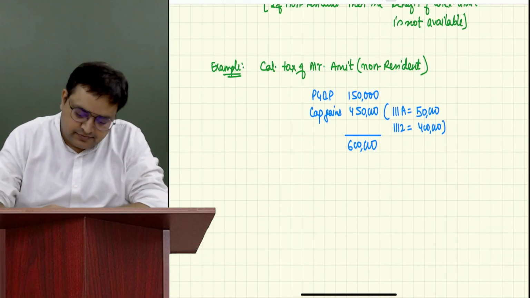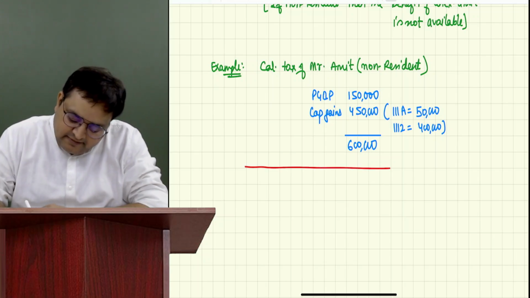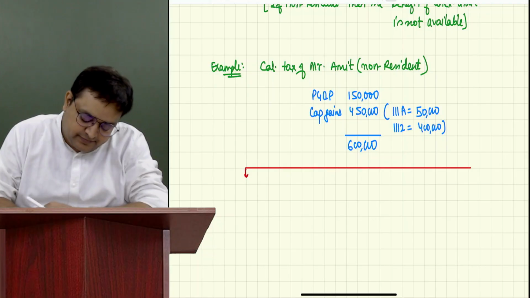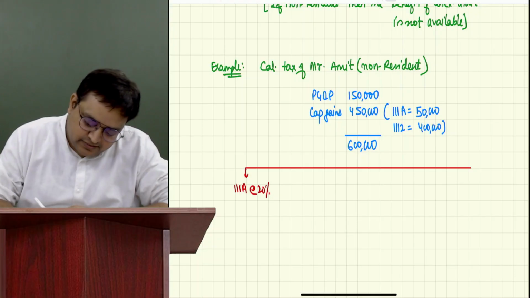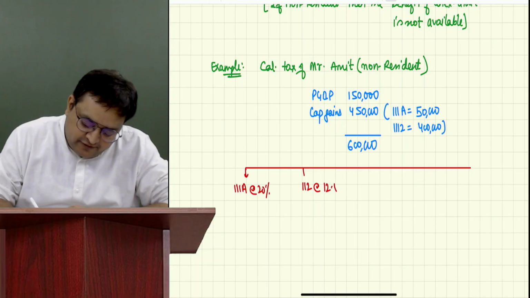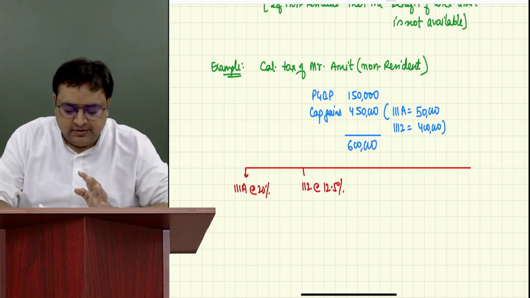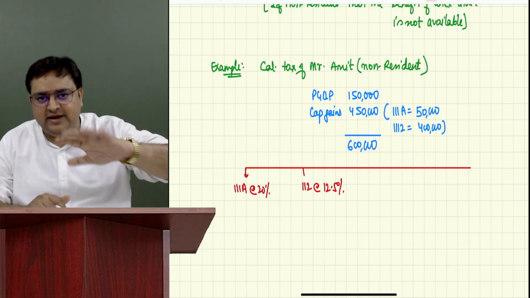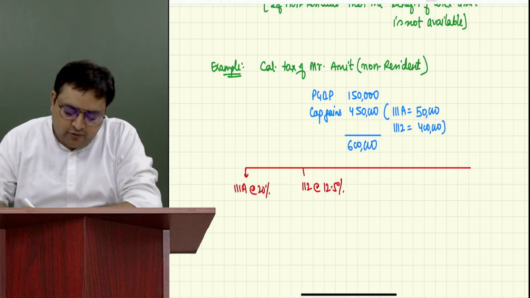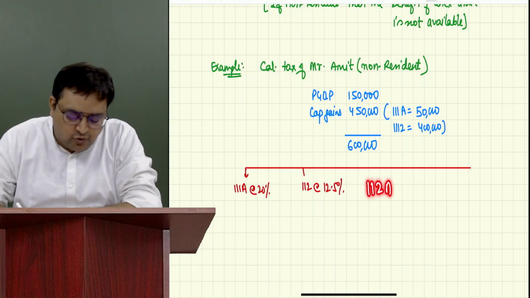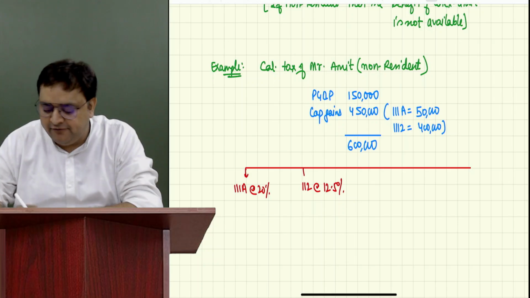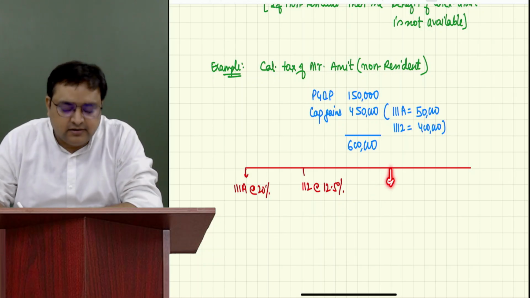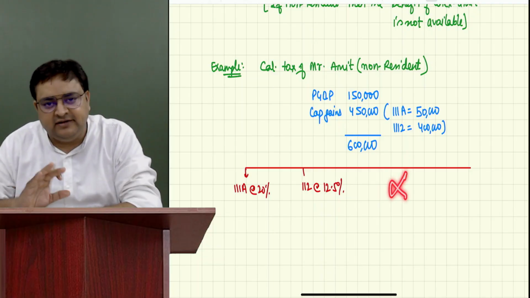Now what we will do is the same calculation, guys. 111A at a rate of 20%, 112 at a rate of 12.5%. Guys, we have done 3 classes on income tax. Now please tell me, do we have 112A? No. So forget about it, don't write it. Do we have casual income over here? No. Forget about it. Unnecessary, don't write it.